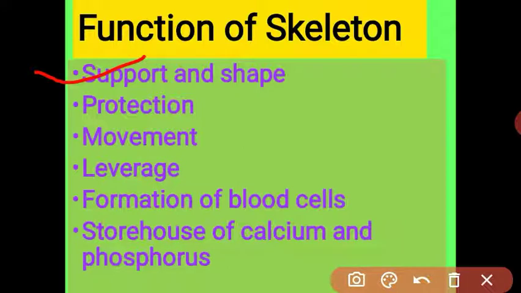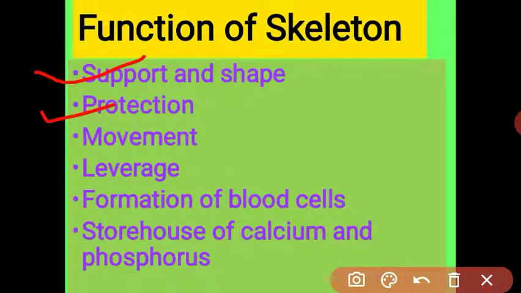If a single piece of bone is not present in your finger, what happens? Can you hold the pen? No, you cannot hold the pen. Means the skeleton gives support to our body and gives the specific shape. Got it? What is the first function? Support and shape.